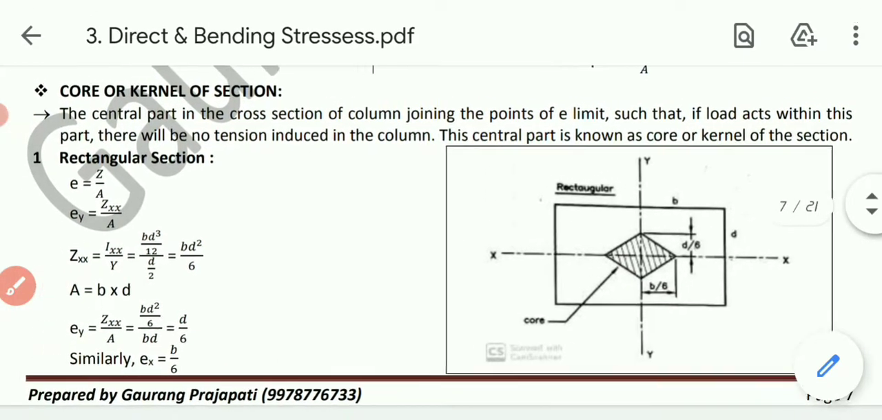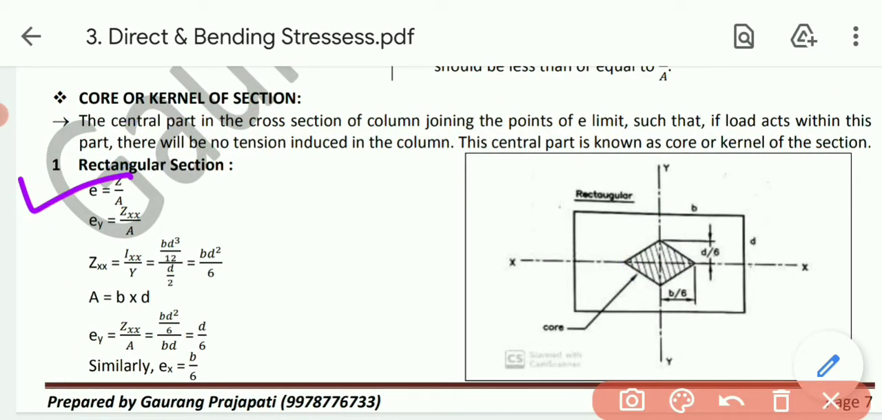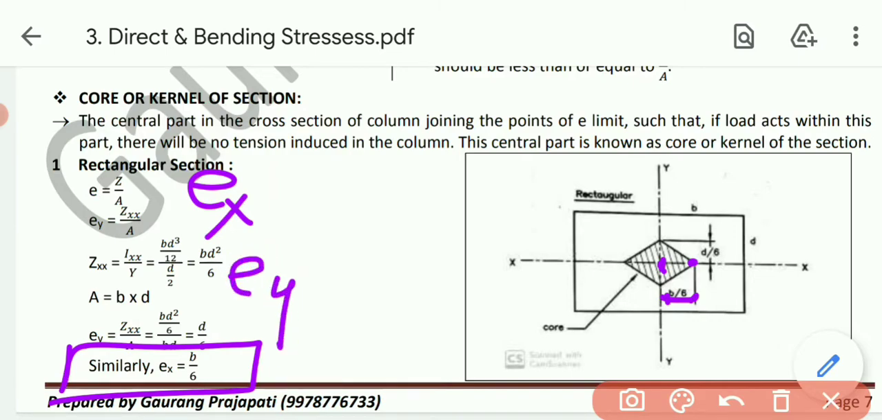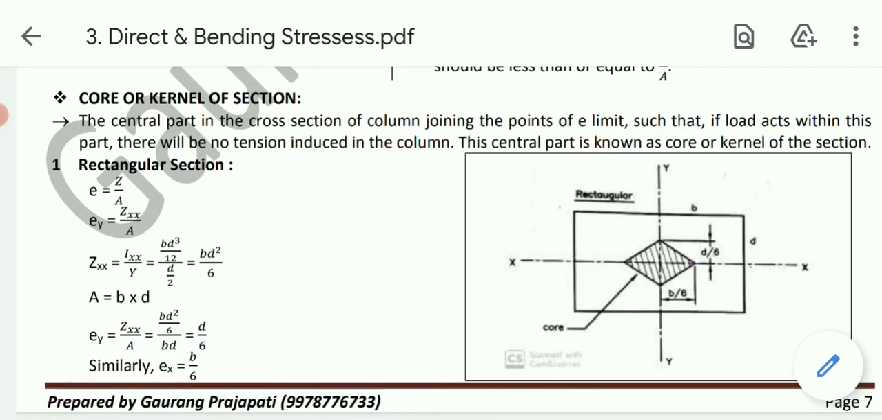Okay, so for different cross sections, different criteria are there for the core or kernel of the section. For the rectangle section, over here I have given the derivation, but we need to remember only the formula. So for the rectangle section, Ey equals d by 6, this dimension. While Ex equals b by 6, this dimension from this to this. Ex stands for horizontal eccentricity, while Ey stands for vertical eccentricity. So that is 1/6 of the dimension in simple words.